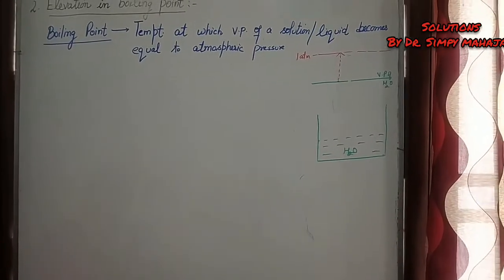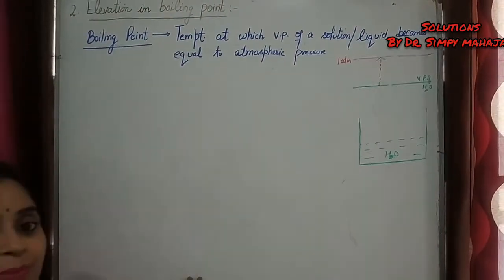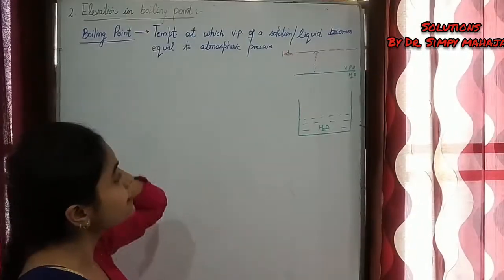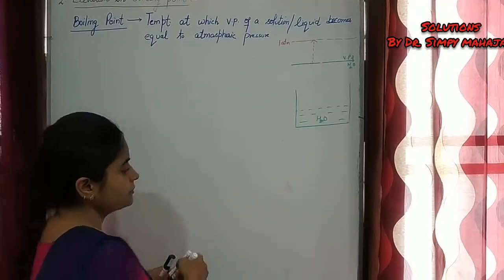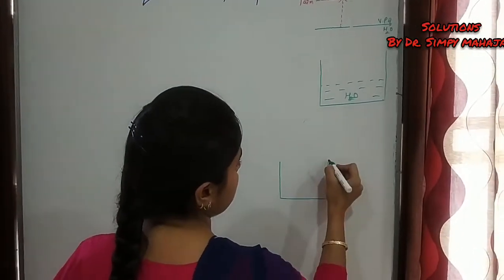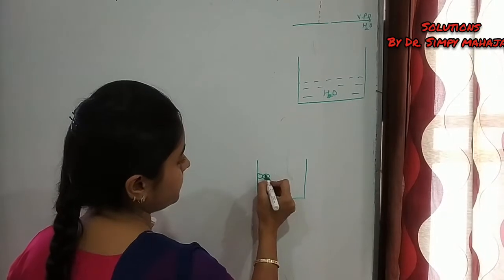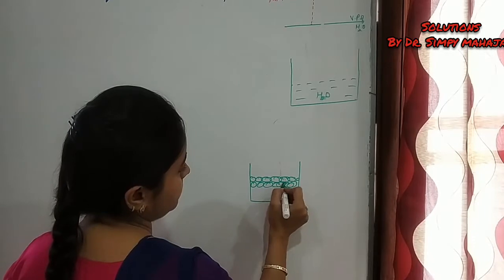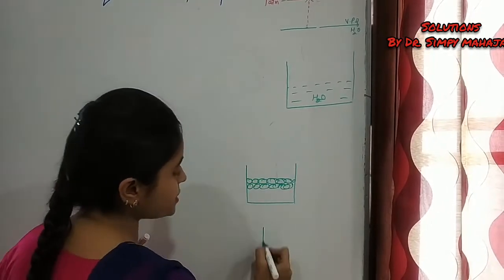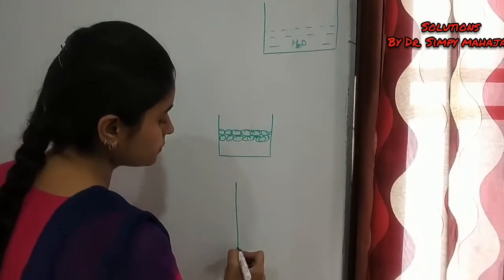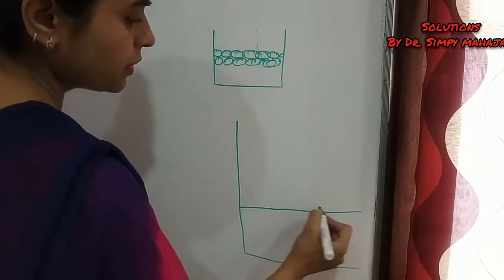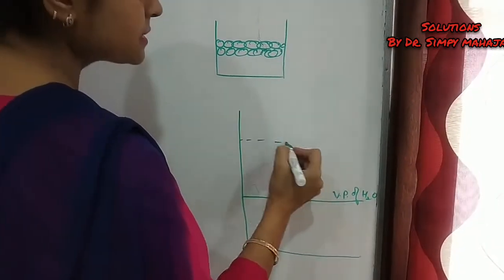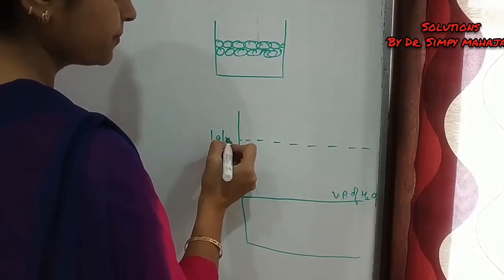Now, by the term elevation in boiling point, elevation means increase in boiling point. If we take simple water, suppose its vapor pressure comes out to be here. This is the vapor pressure of pure water, and suppose this is 1 atmospheric pressure.